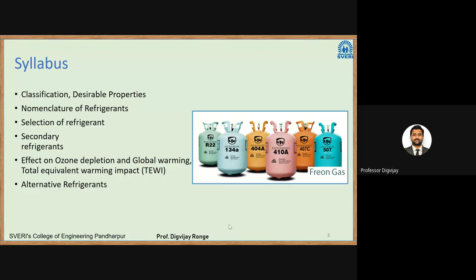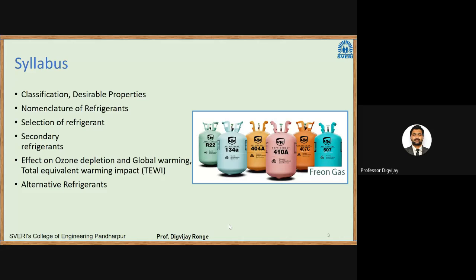These are the cylinders used for refrigerants. Why do we need refrigerant cylinders? Why can we not carry the refrigerant in an open bag? Because refrigerants are stored under pressure, in the form of liquid. This is the same as the LPG cylinders we use in household applications. Refrigerants are stored under pressure in the cylinders.